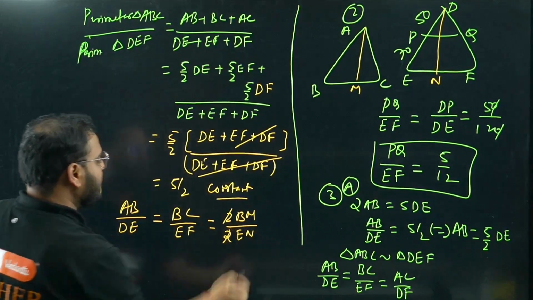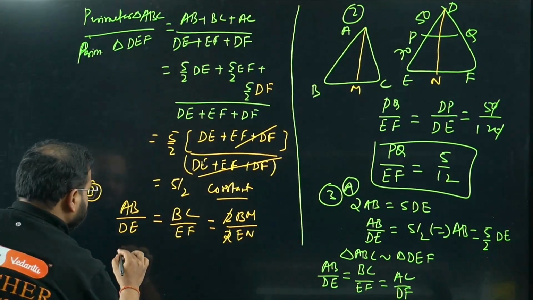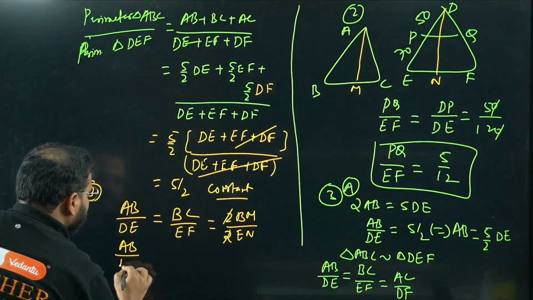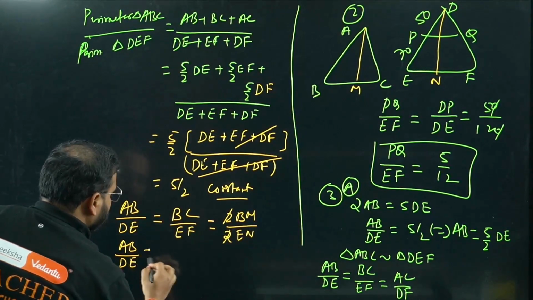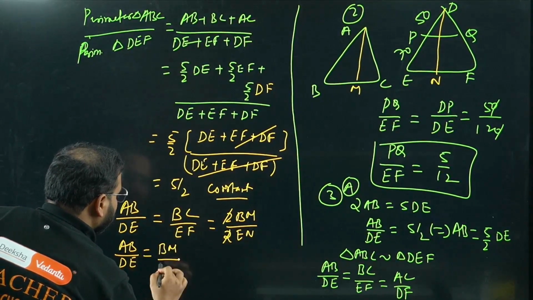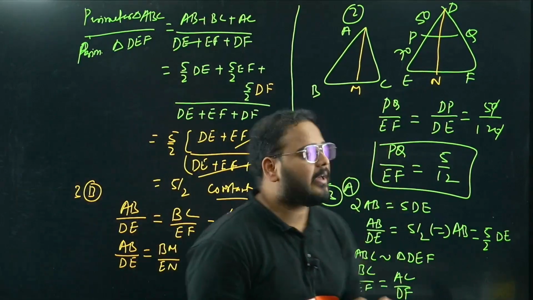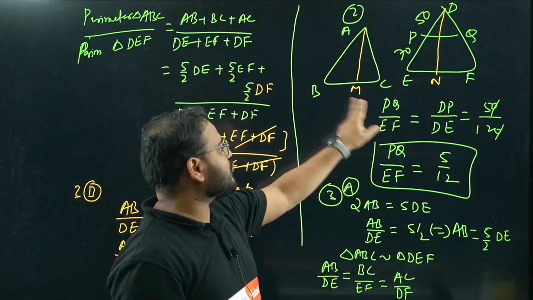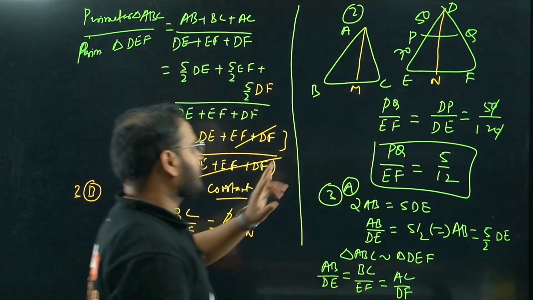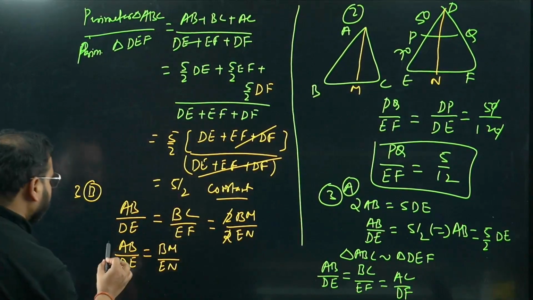What I'm getting is simply BM by EN. So AB by DE equals BM by EN, because M and N are the midpoints.